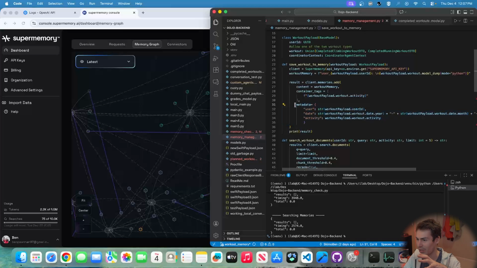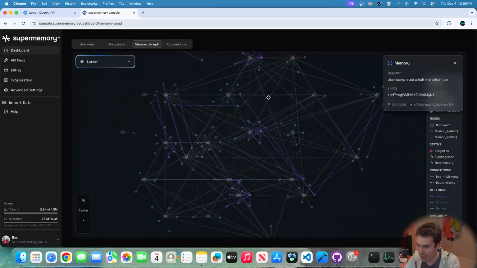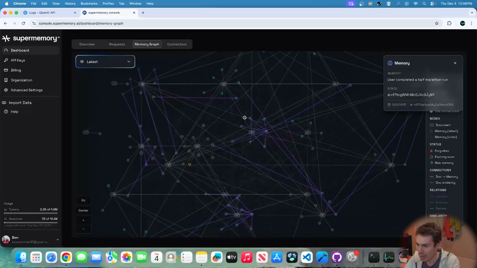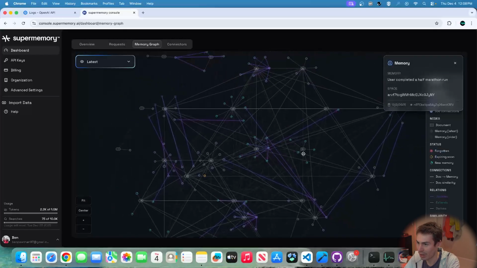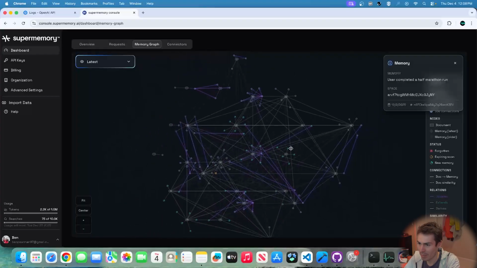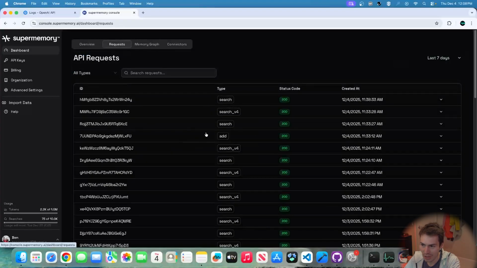You just send it, you give it the metadata because the metadata is helpful for letting it search. You can use the metadata as filters basically. And then Supermemory does all the processing to do the vector embeddings. And it also does this cool thing, so it'll show you these new memories, which are green, and then it'll also show you the stuff that's expiring or has been forgotten. Because memories are ephemeral, I guess, in a way, which is kind of neat.